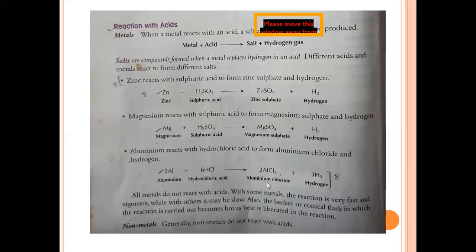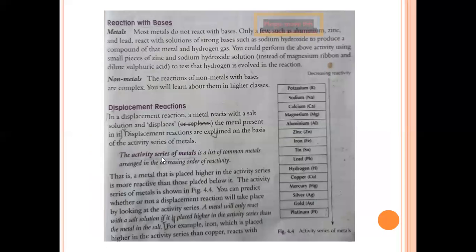So, I think now the alignment becomes proper. This is what I said. The metal reacts with acid, forming salt and hydrogen gas. So, this is that one. Now, reaction with bases. Again, in the case of bases, it is similar to that with the acid. They form salt plus hydrogen gas, whereas non-metal reaction with bases is quite complex. You will learn about them in detail in your higher classes.